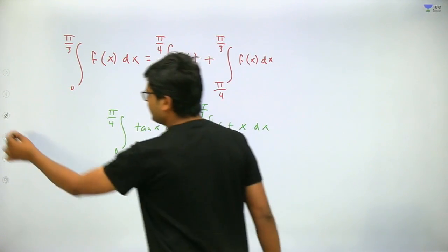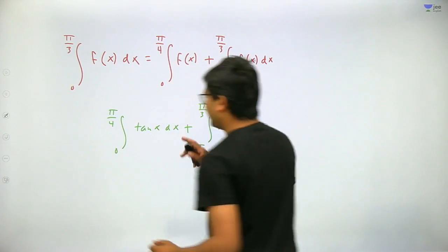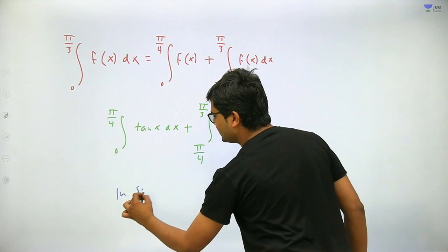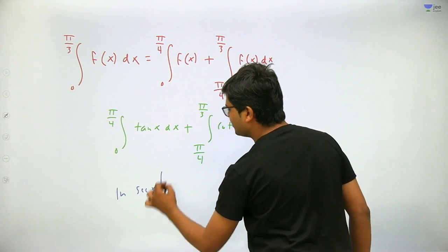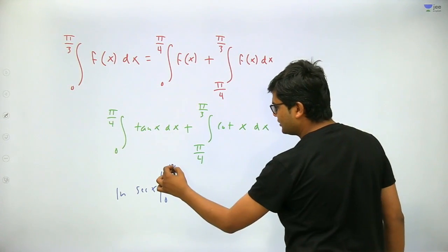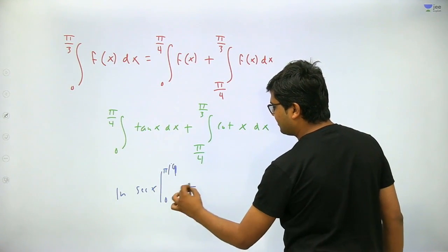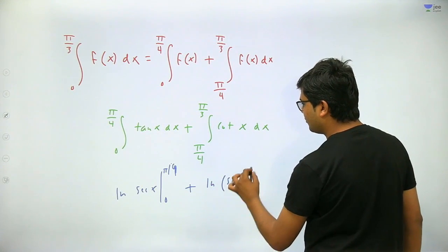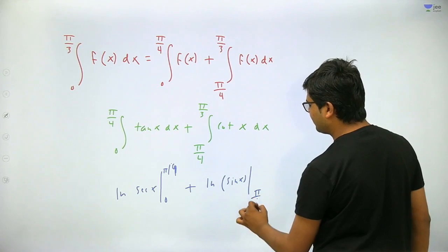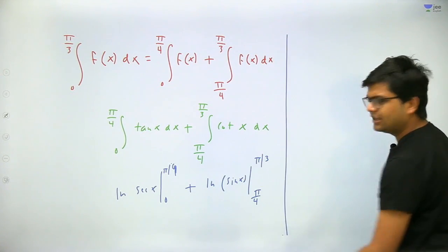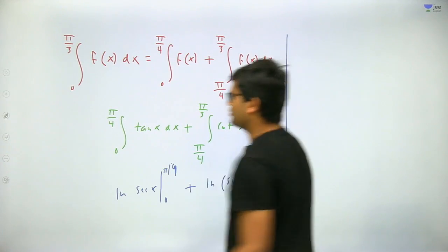Now the integral of tan x is equal to what? ln of secant x, where x is going from 0 to pi by 4. Plus this is ln of sin x, where x is going from pi by 4 to pi by 3. That is okay with everyone. Now just put the values to get the answer.